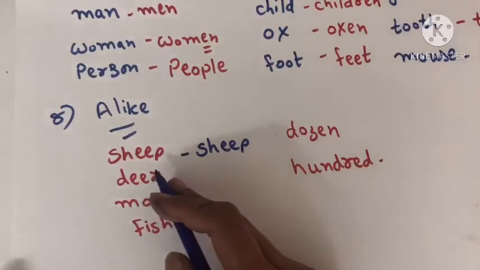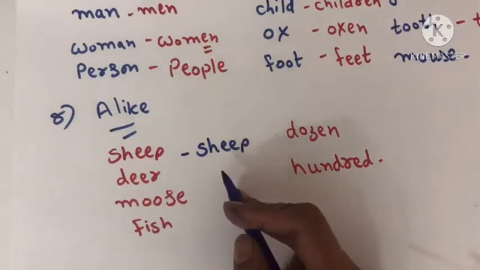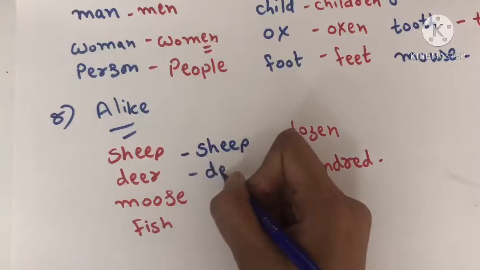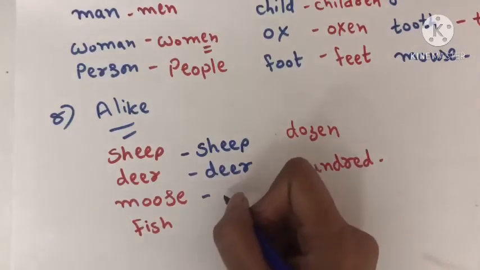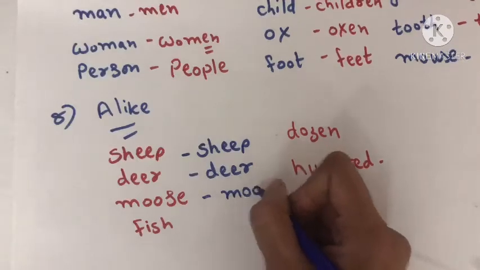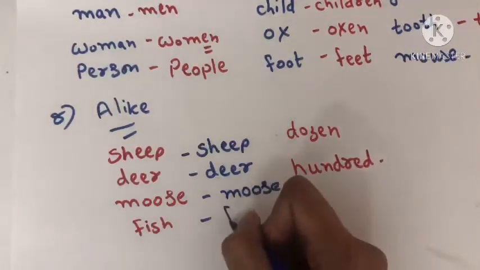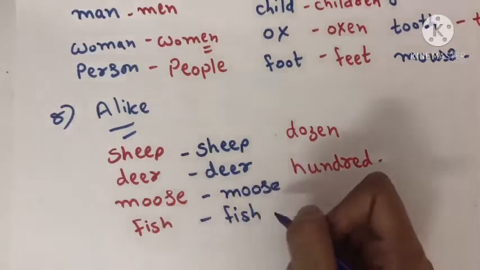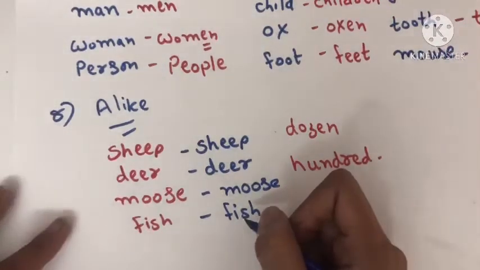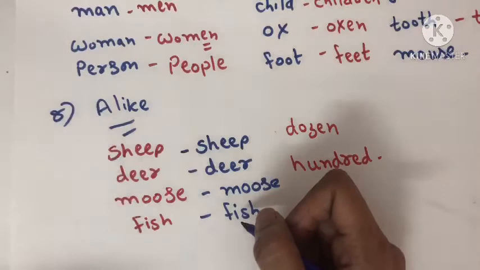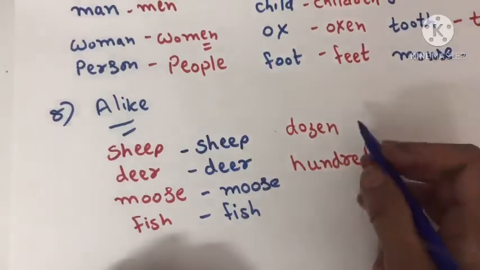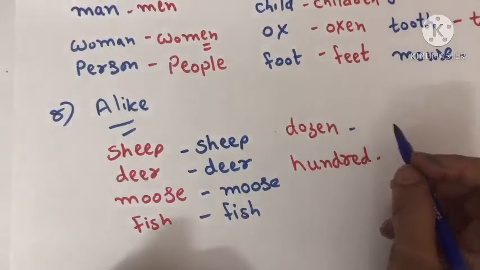Ship in singular as well as ship in plural. Deer for a deer and 10 deer. Moose will be moose. Fish will be fish. When you have a variety of species of fish in the pond, you can say fish is there. In the same way, dozen, that is a set of 12.